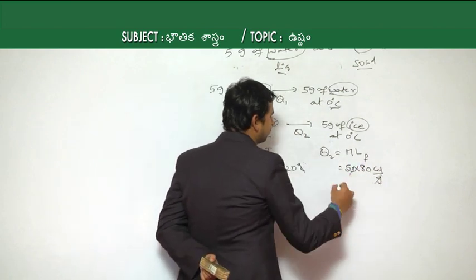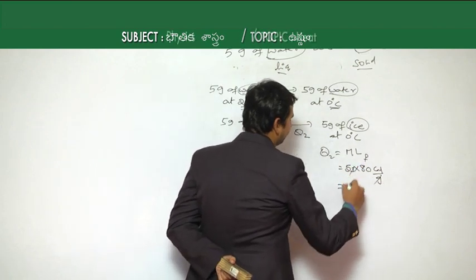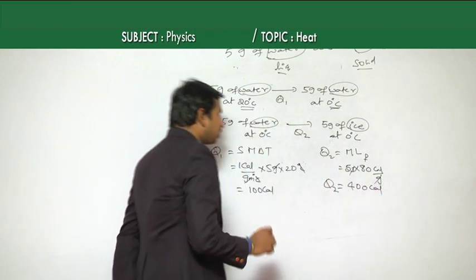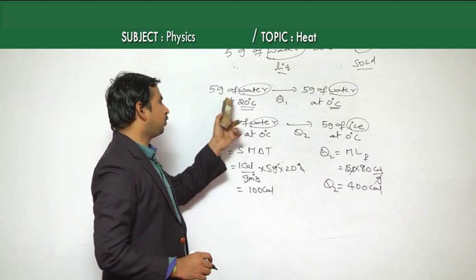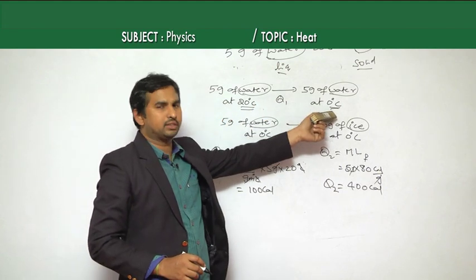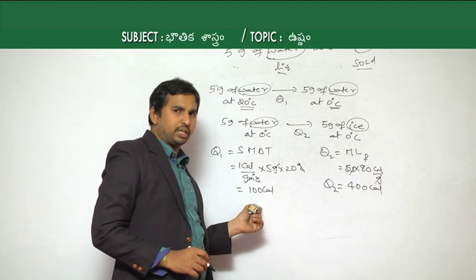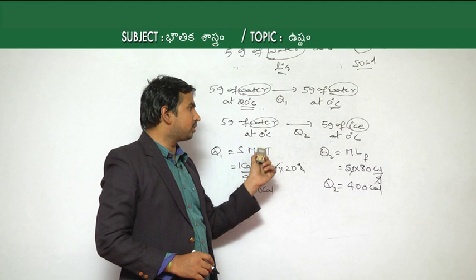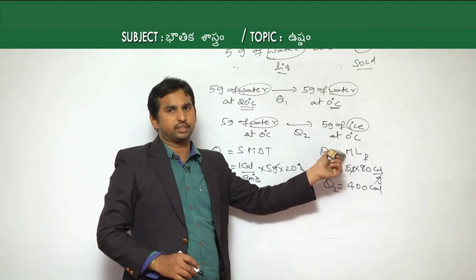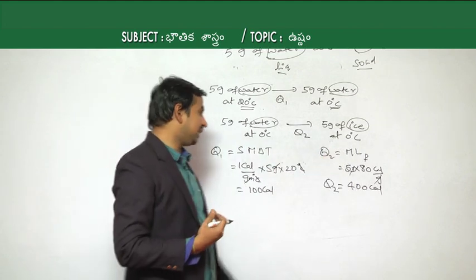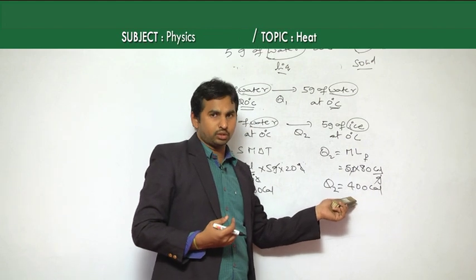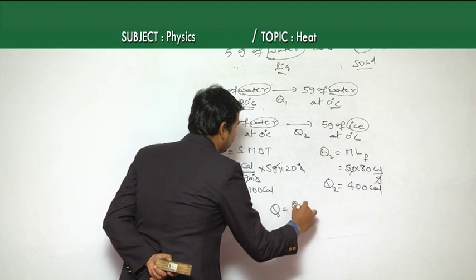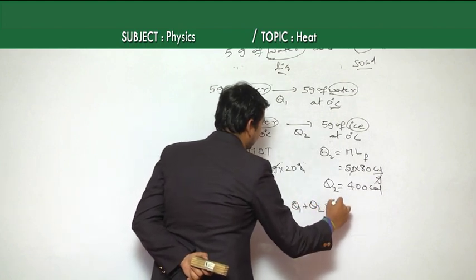The grams get cancelled, and again 5 into 80, which is 400 calories. So, first to convert 5 grams of water at 20 degrees Celsius to 0 degrees Celsius, the amount of heat energy required is 100 calories. And if you want to convert again from water at 0 degrees Celsius to 5 grams of ice at 0 degrees Celsius, in the second case the amount of heat energy given out is 400 calories.